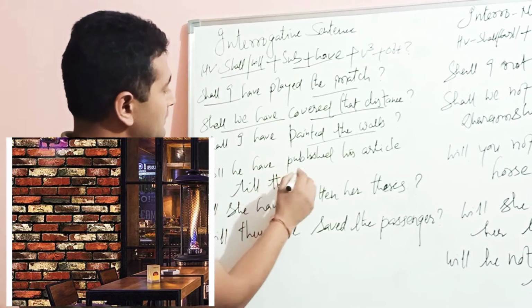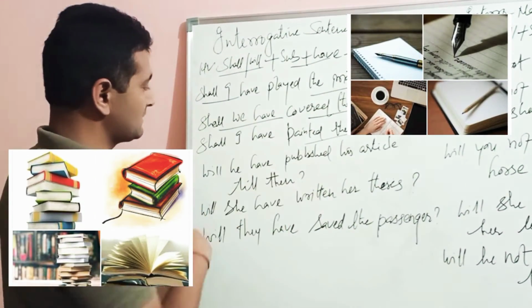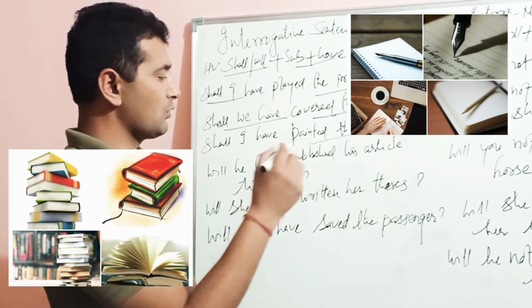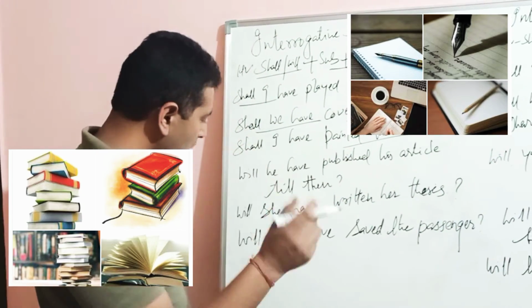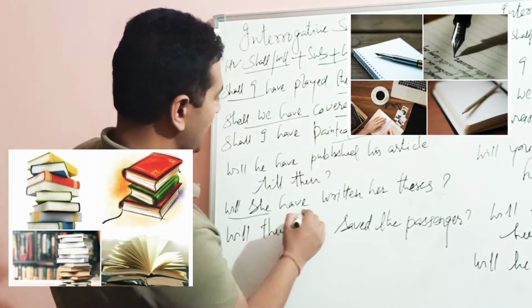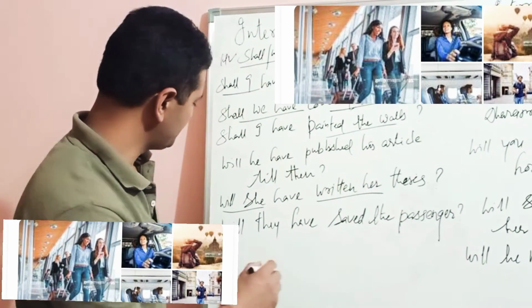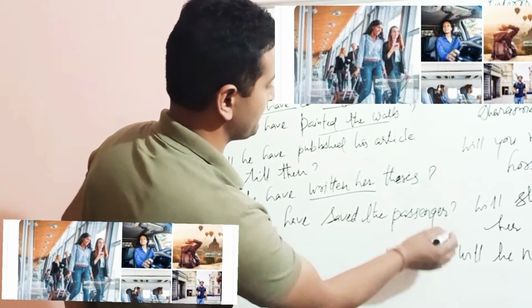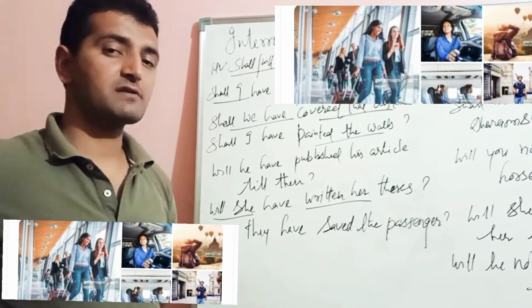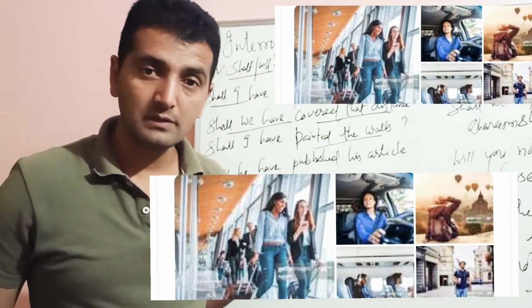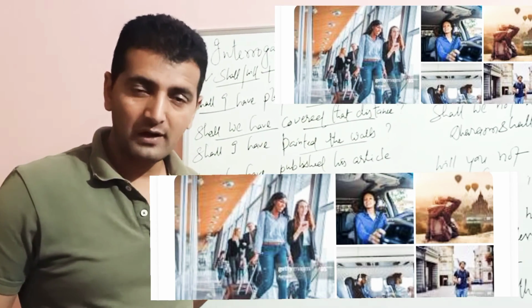Will he have published his article till then? कि तब तक वो अपना article publish करवा चुका होगा? Will she have written her thesis? क्या वो अपनी thesis लिख चुकी होगी? Will they have saved the passengers? जो passengers हैं क्या वो उनको सुरक्षित बचा चुके होंगे?